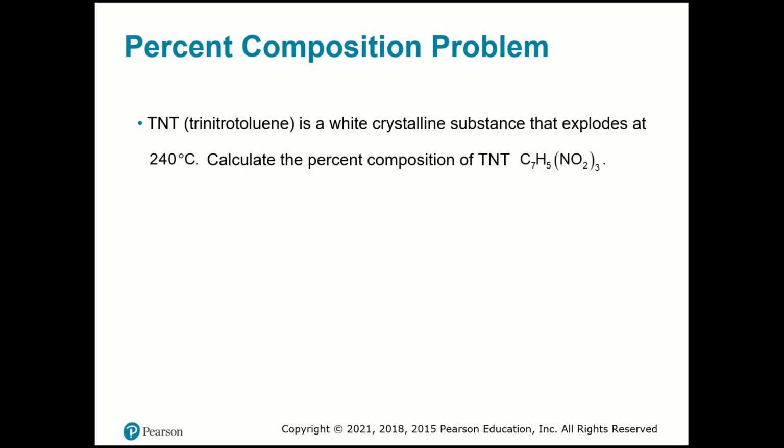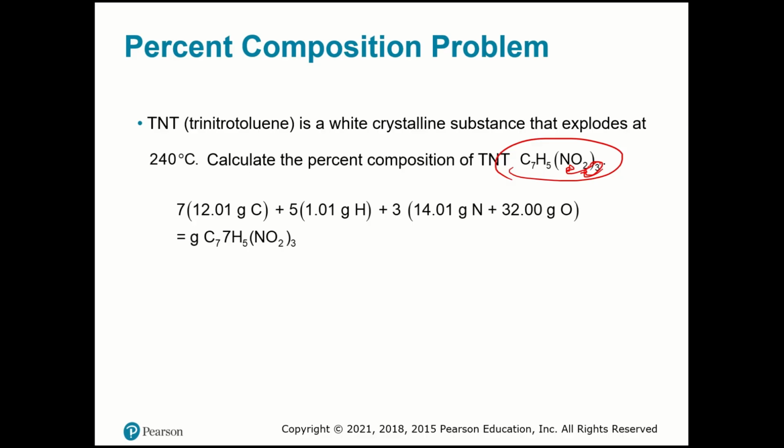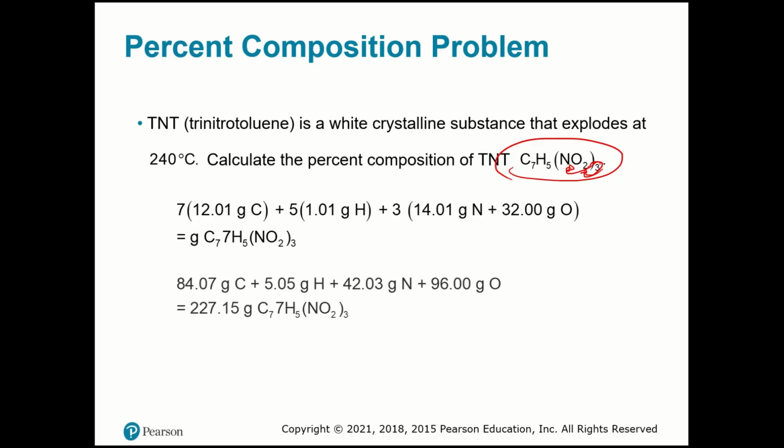Toluene is a white crystalline substance that explodes at 240 degrees Celsius. And here you have the formula. Remember, pay attention that this 3 multiplies all the elements. So I have 3 atoms of nitrogen, and 3 times 2 is 6, so it will be 6 atoms of oxygen. You're going to calculate your molar mass, which is 227.15 grams of TNT. Now what I'm going to do is divide the part of carbon by the total, and then multiply by 100.